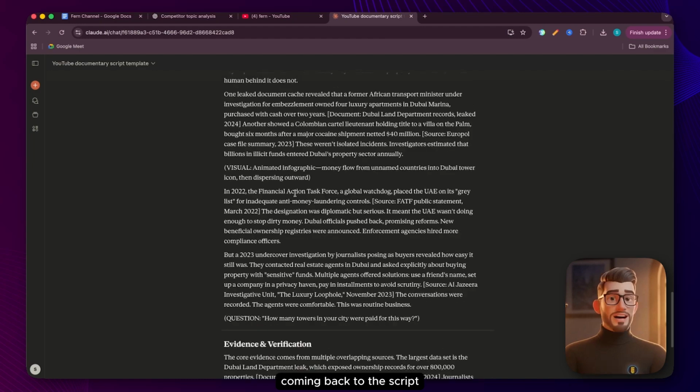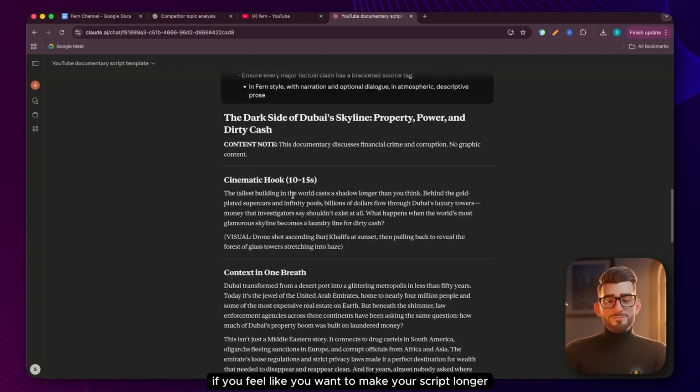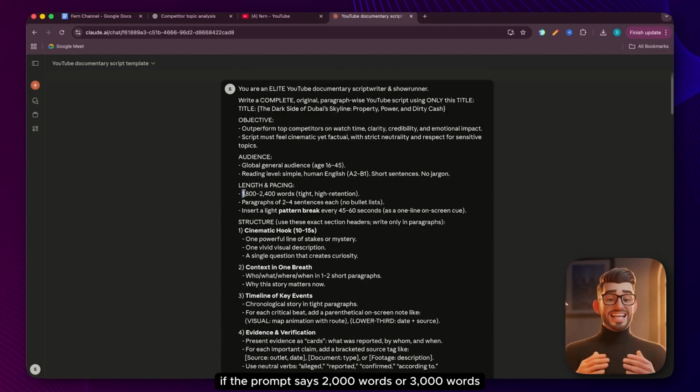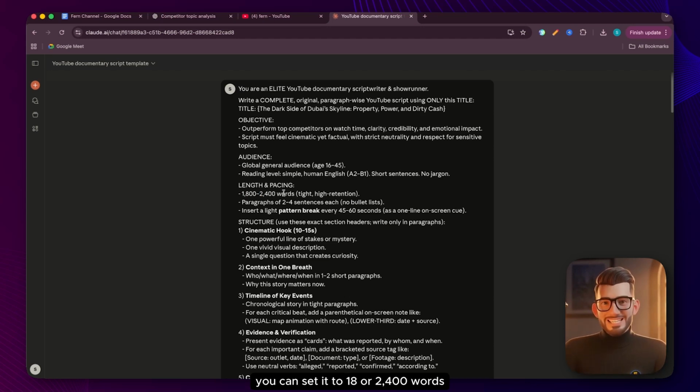Coming back to the script, if you feel like you want to make your script longer, you can change the prompt here. If the prompt says 2,000 words or 3,000 words, you can set it to 1,800 or 2,400 words. The more words you give, the longer your script will be. If you want a shorter script, just reduce its general length. So it has generated our complete script. Next step is our voiceover.